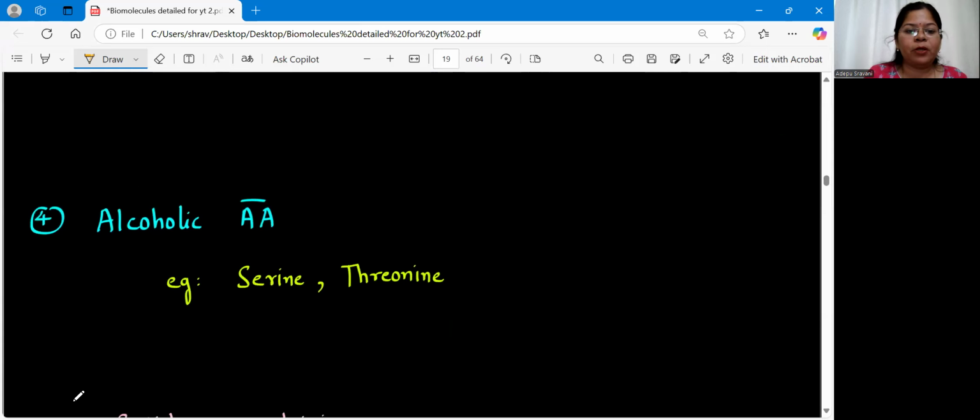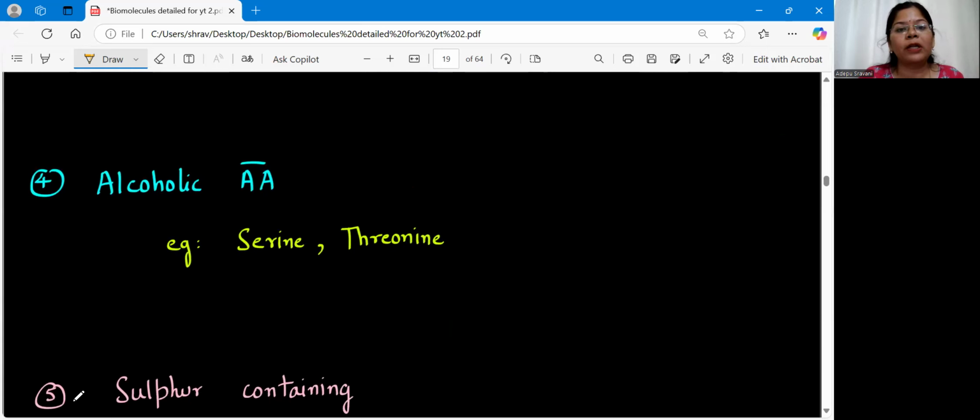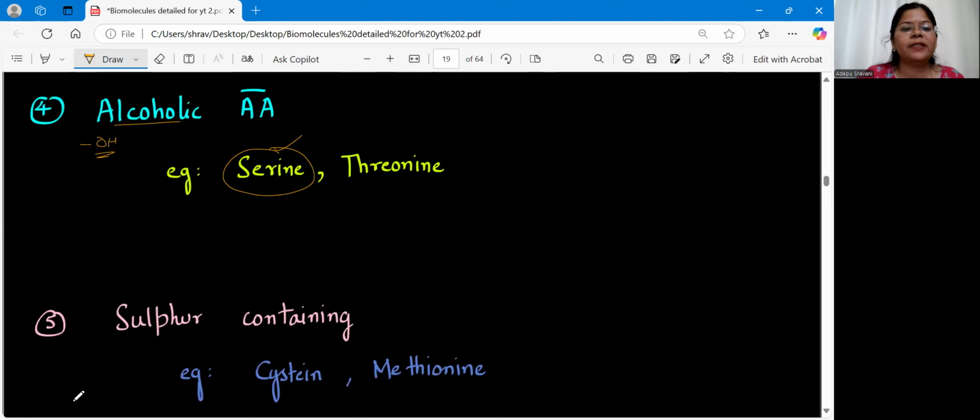Next type of amino acids, we have alcoholic amino acids. Just now we learned the example of serine, isn't it? Serine has a hydroxyl group. So alcohol here is nothing but OH. If we have OH in the R group, then such amino acids are called alcoholic amino acids. Example will be serine. Very important again, serine is given in your textbook, threonine is not given in the textbook, so you can remember serine here.